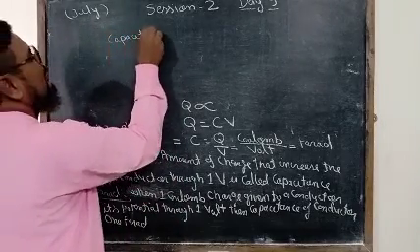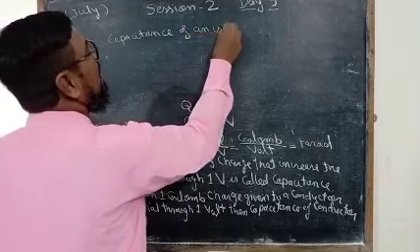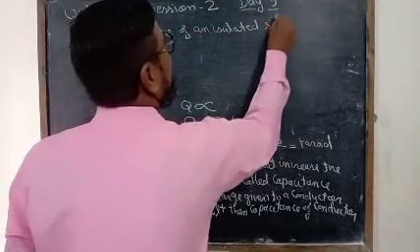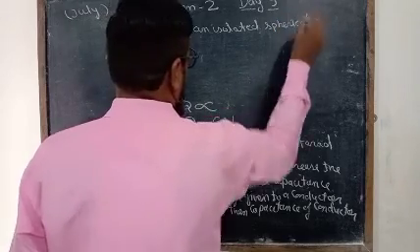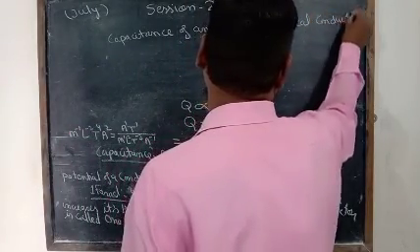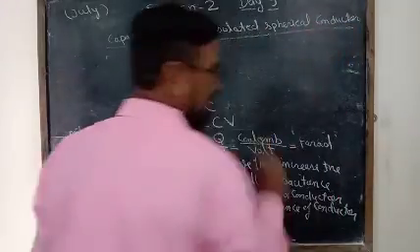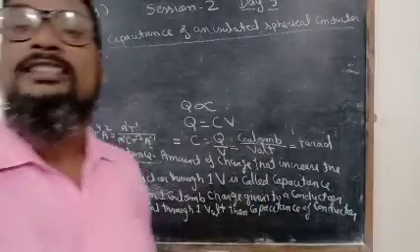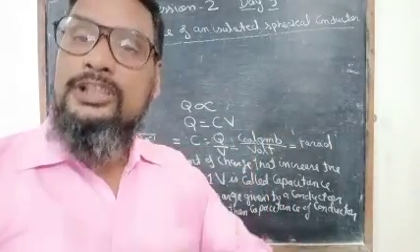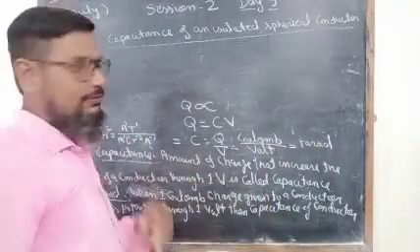So for this, we know the capacitance of an isolated spherical conductor. A charged conductor behaves like a uniformly charged spherical shell in respect of electric field.